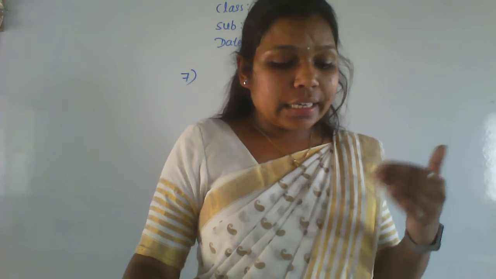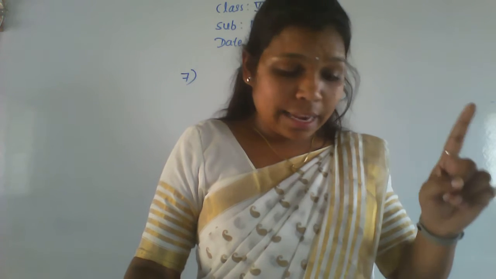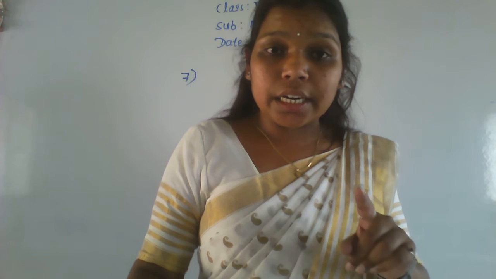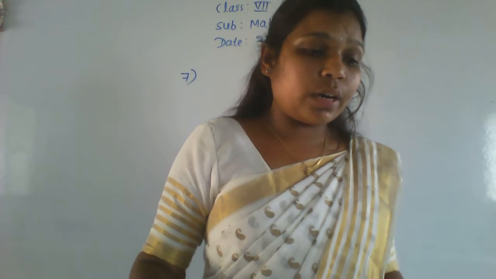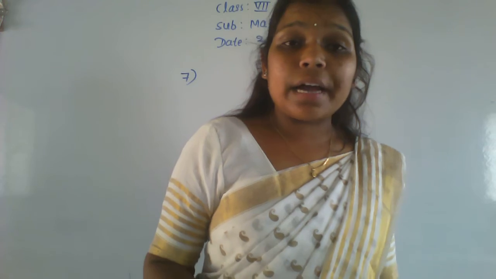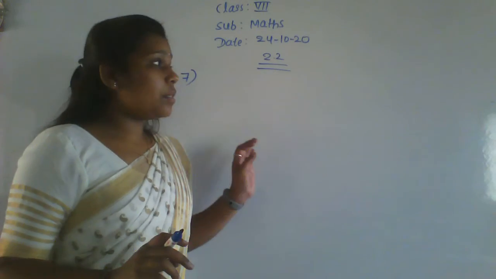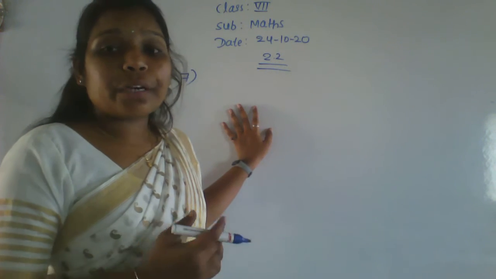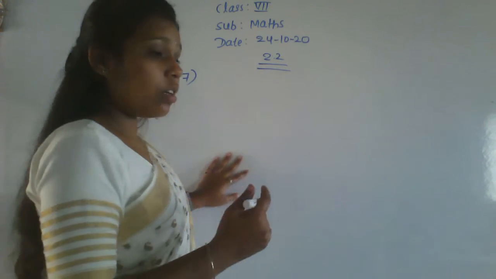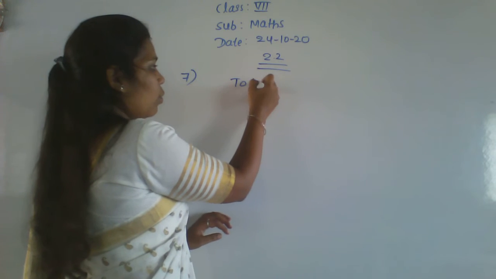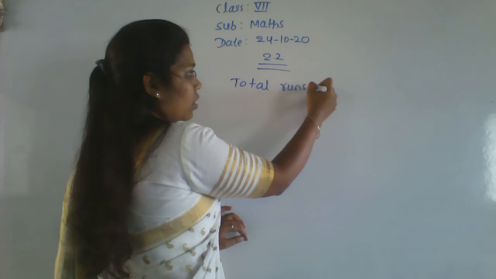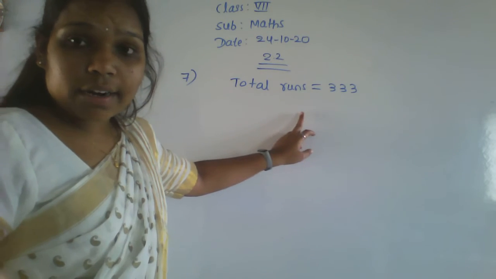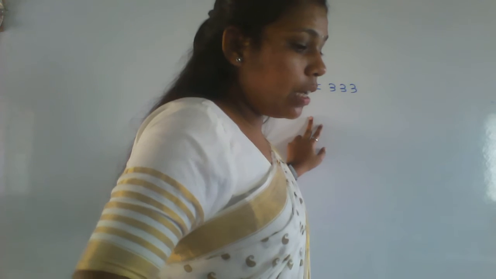Then how many runs were scored by Irfan alone if the total score of the team was 333? We have to find the runs scored by Irfan. Before solving, first write whatever things are given in the problem. What are the given things here? The total runs is equal to 333.